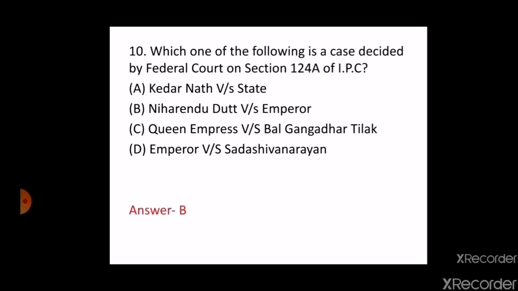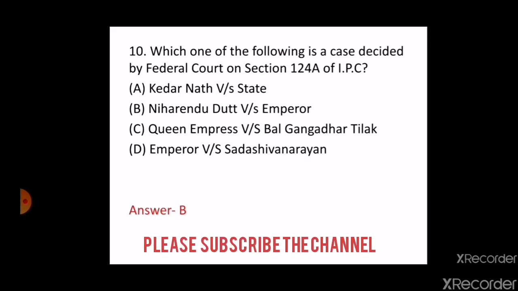The Federal Court in Niharendu Dutt versus King Emperor, decided in 1942, held that the offence of sedition is the promotion of public disorder, or the reasonable anticipation and likelihood that public disorder will be promoted. So these were all the questions relating to the offences against the state.